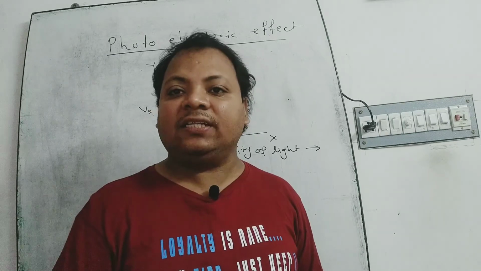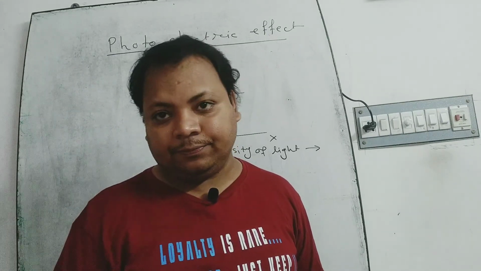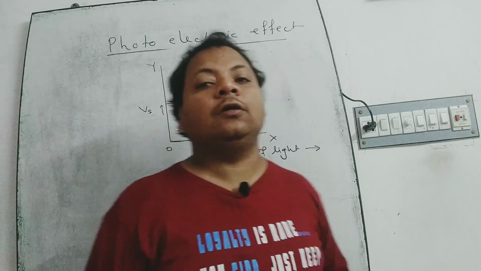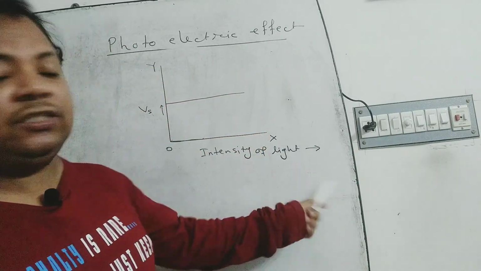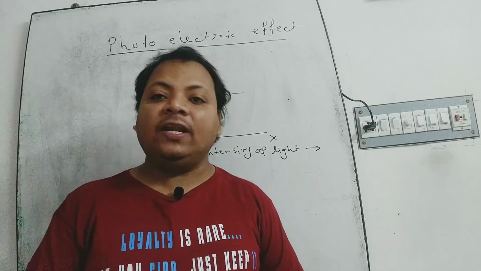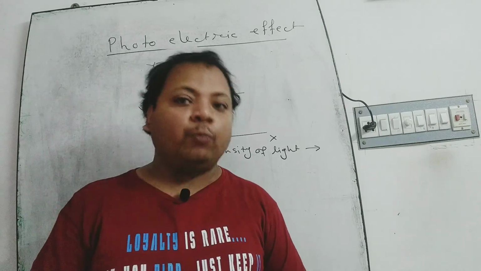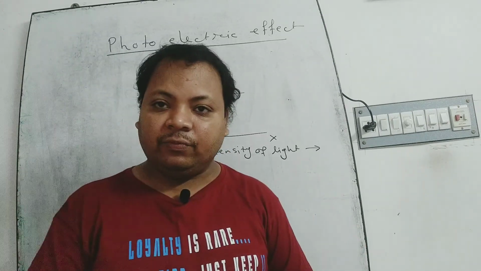That's how you can say that the photoelectric effect is an instantaneous process. Next, the stopping potential does not depend on the intensity of the incident light ray. Third, the photoelectric current is directly proportional to the intensity of the incident light ray.